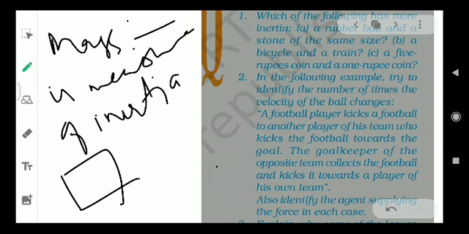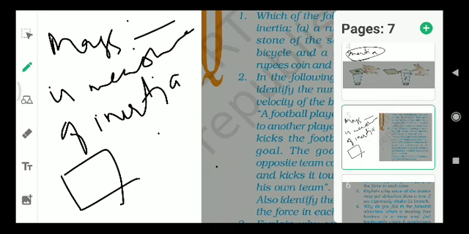So the player kicks the ball, the velocity will change. Another player kicks the ball to the goalkeeper, velocity changes. The goalkeeper stops the ball, velocity changes 3 times, and then the goalkeeper passes it on to his player, 4 times the velocity changes. Each time, first the football player is the agent, then his teammate is the agent, then the goalkeeper is the agent, then the player of the goalkeeper's team is the agent who is applying the force. Simple. Let us move on to the next question.